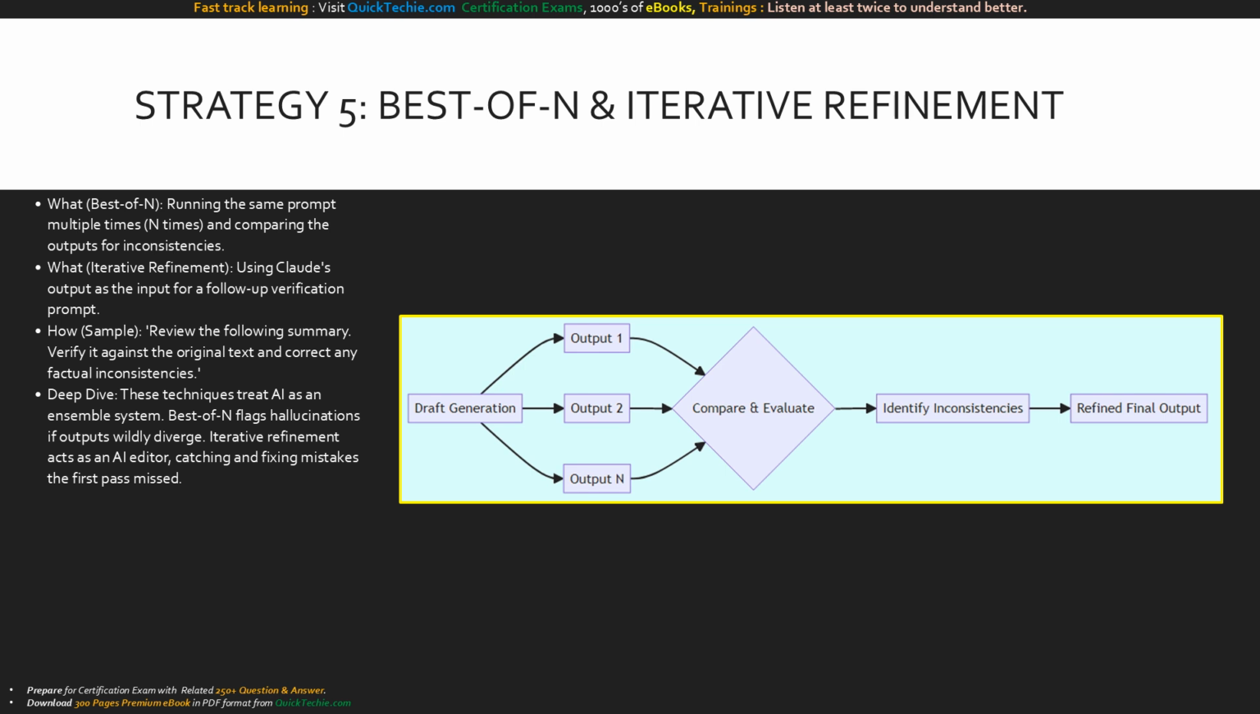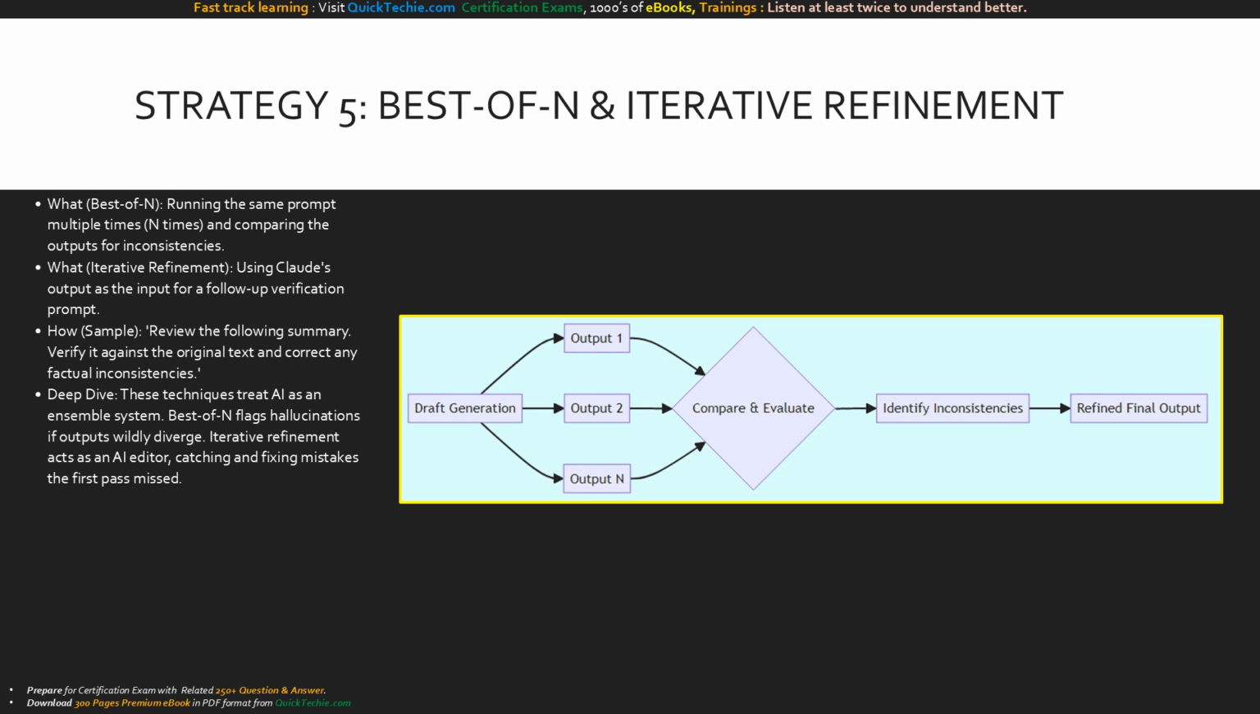Iterative refinement takes a different approach. Use Claude's own output as the input for a second prompt. You literally ask Claude to act as an editor: review this summary against the source text, and fix any errors. You are treating the AI not as a single tool, but as an ensemble system, where a second pass catches the hallucinations the first pass missed.